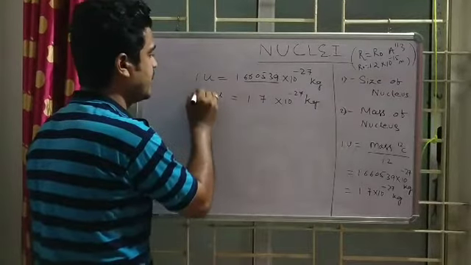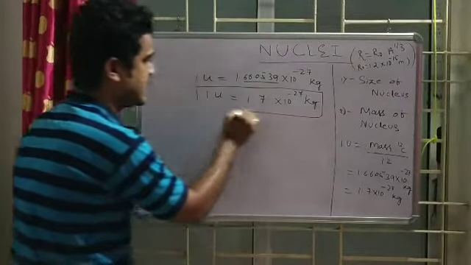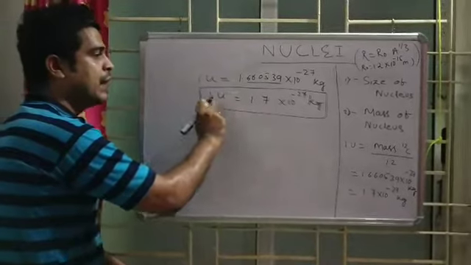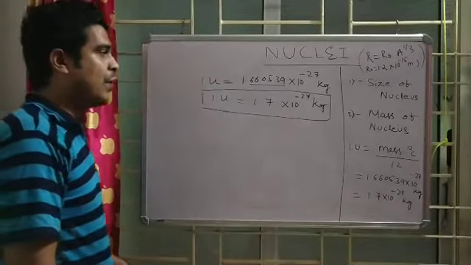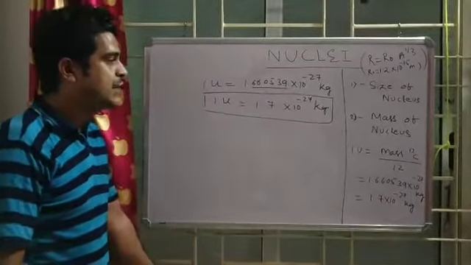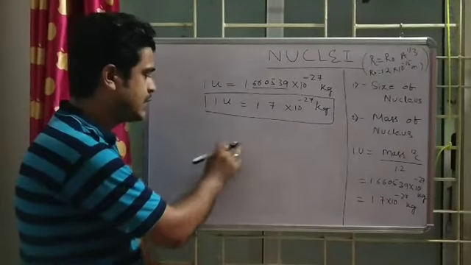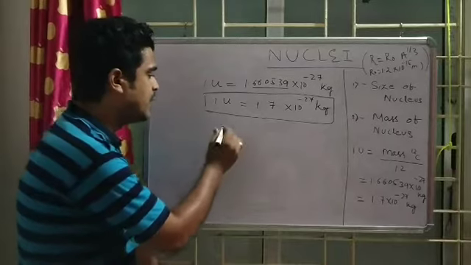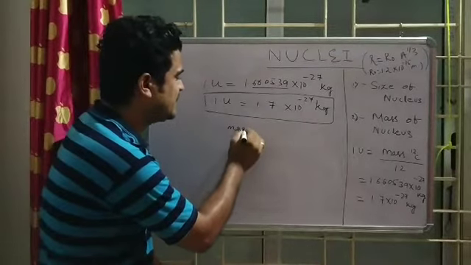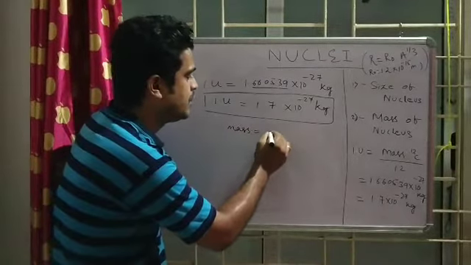1 atomic mass unit is equal to this much in kg. So this is the relation between 1 atomic mass unit and kg. One question arises: why can't we deal with kilogram or kg? Because if I write the mass of a proton,